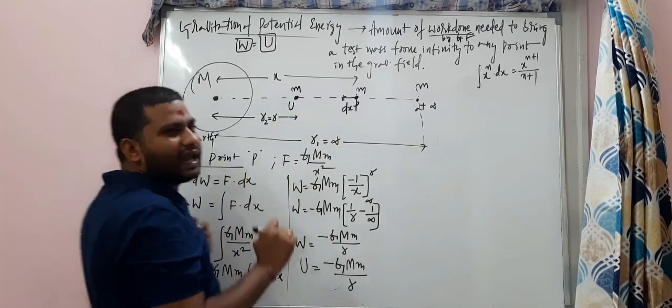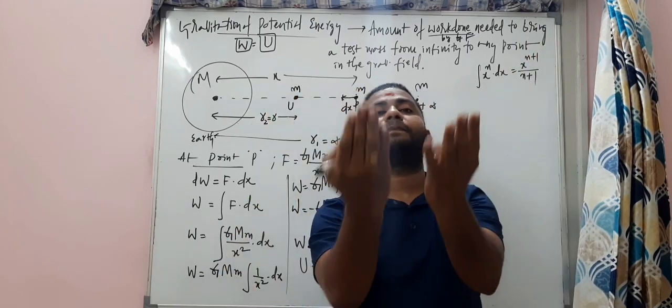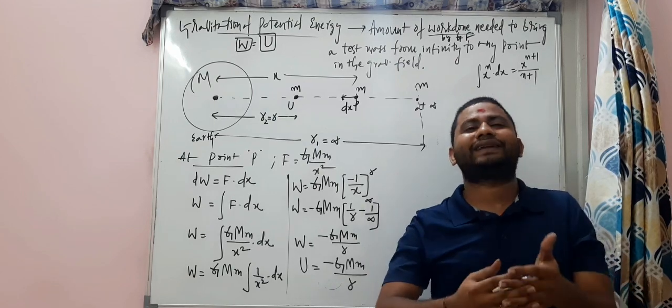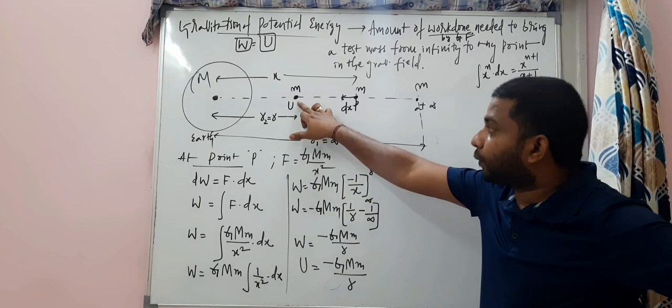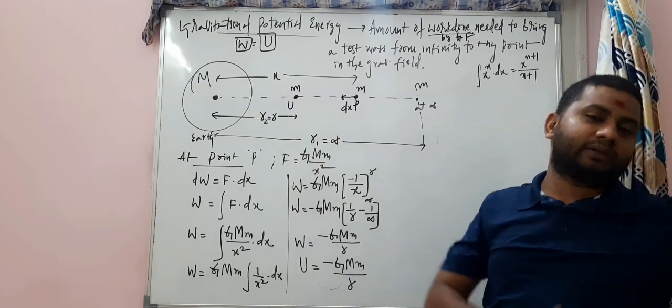It is not at a point. At that point, the potential energy of the system, remember, always the potential energy is associated with the system. Again I'm telling you, at this point we have got this potential energy. That's not the potential energy of a point, my dear students.